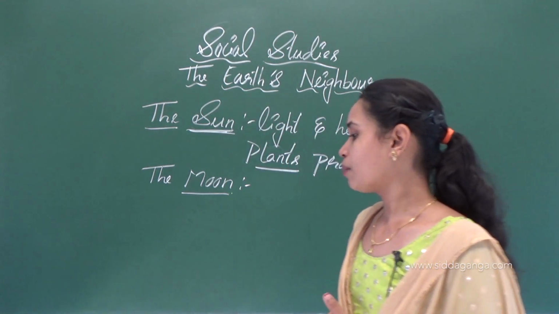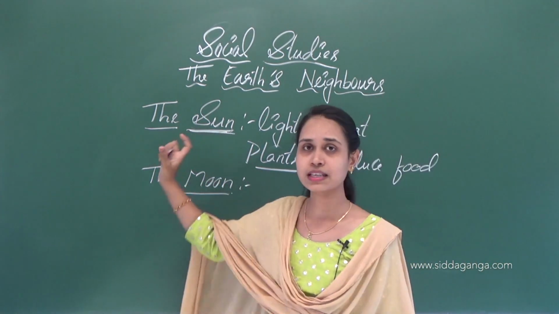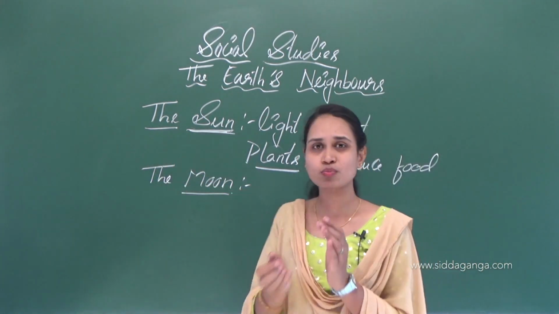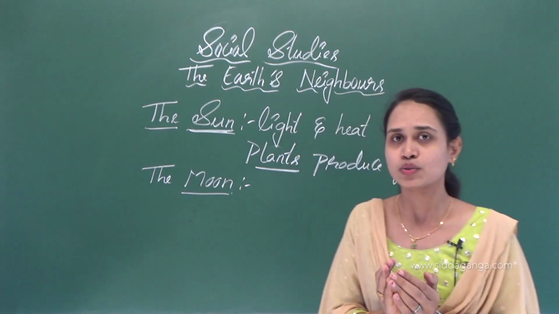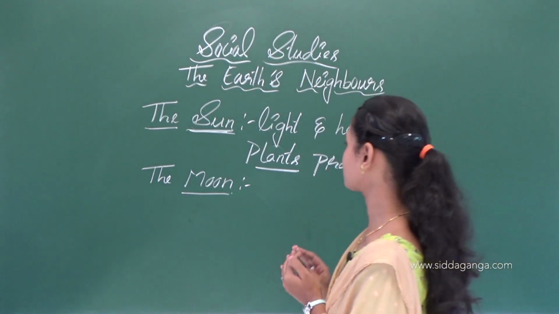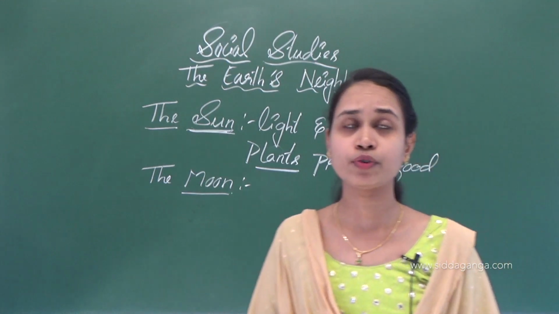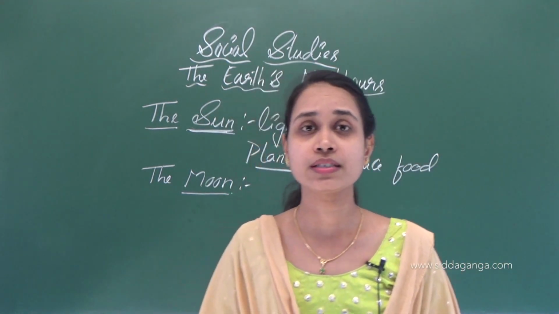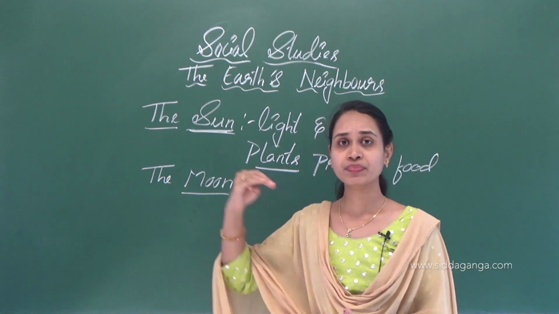Here the moon is much smaller in size compared to the sun. It looks big because it is closest to the earth. If you see the full moon, it looks very big compared to the sun.